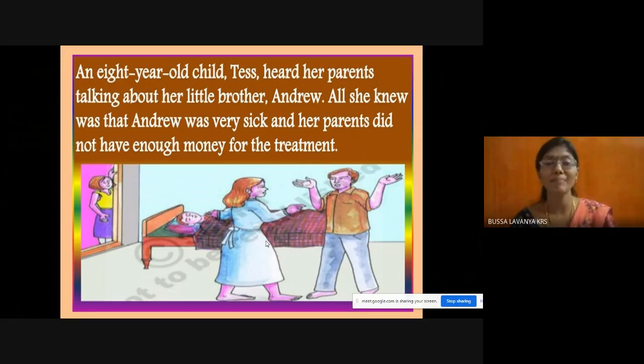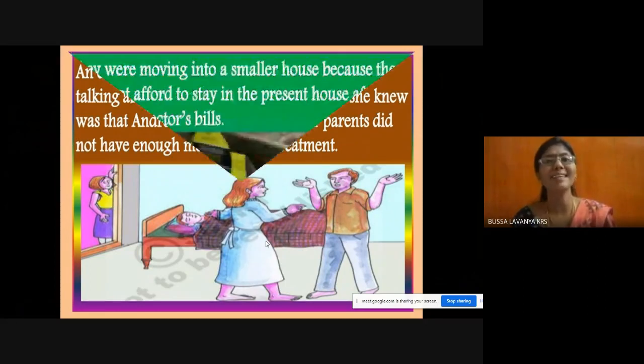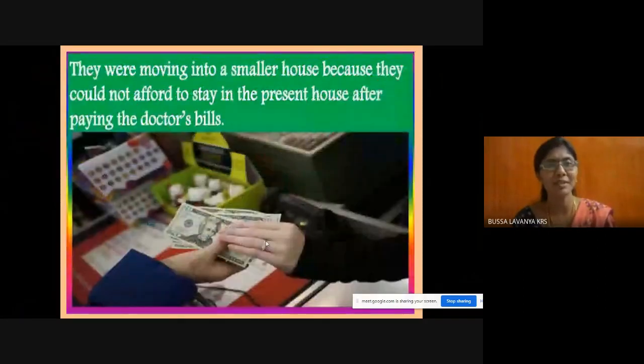Means they don't have the much money which is required for the treatment. Regarding that, the parents were talking, and the little girl Tess heard about it. They were moving into a smaller house because they could not afford to stay in the present house after paying the doctor's bills.